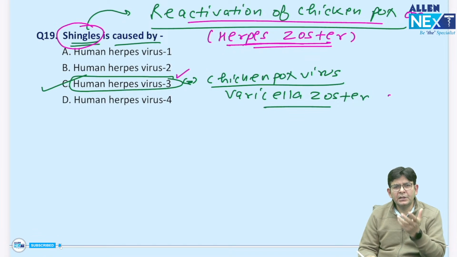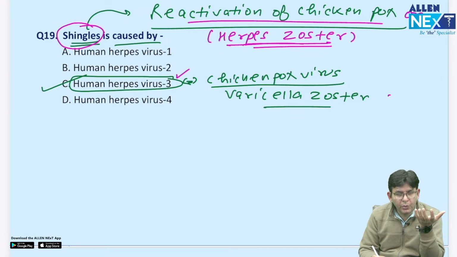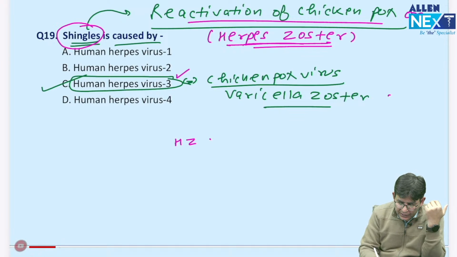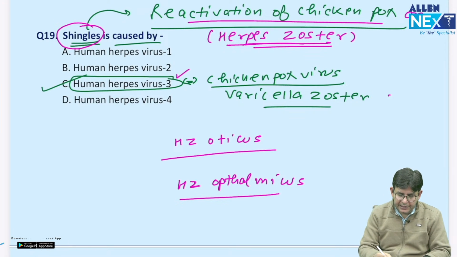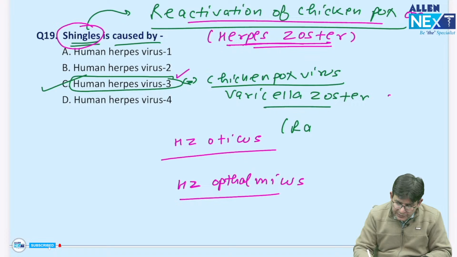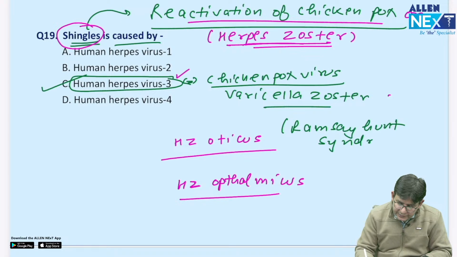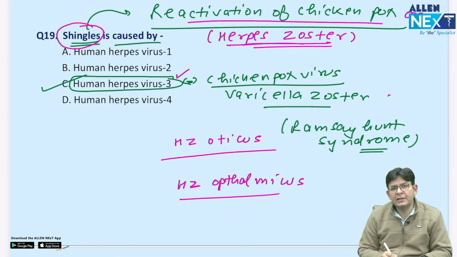Now certain important points. If somebody wants to know about shingles, you know that there are two things. One is herpes zoster oticus, and one is herpes zoster ophthalmicus. In herpes zoster oticus, the name is termed as Ramsay-Hunt syndrome, in which there is Bell's palsy along with the vesicles over the external auditory canal, that is over the tympanic membrane, and the geniculate ganglion is involved.